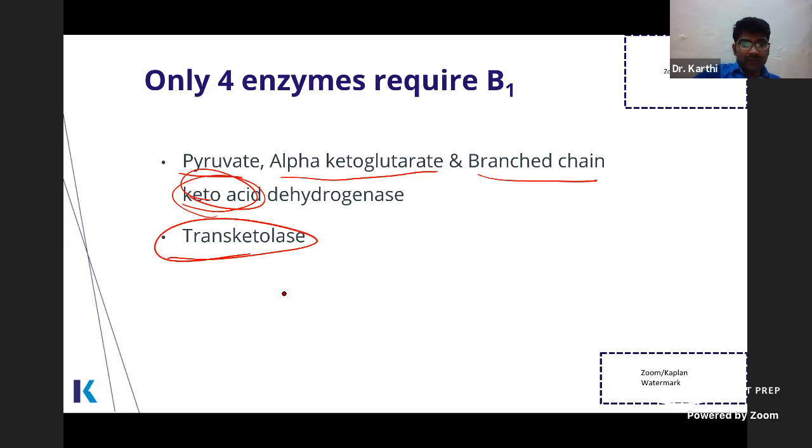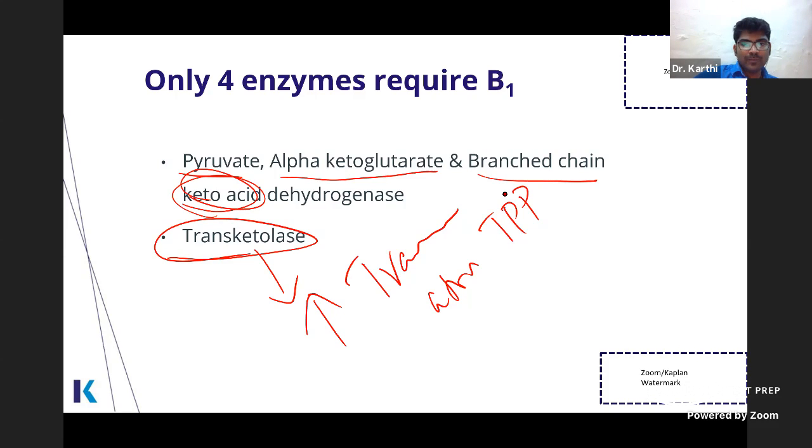For B1 deficiency, we assess increased transketolase activity after addition of thiamine pyrophosphate. So in our RBCs, once you add thiamine pyrophosphate, we can see increased transketolase activity. Otherwise, the transketolase activity is decreased in B1 deficiency.